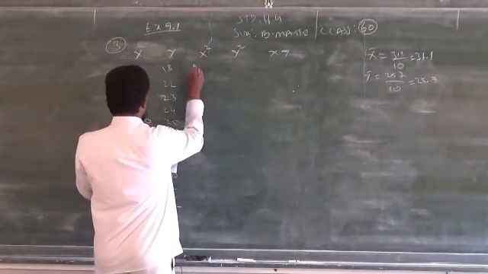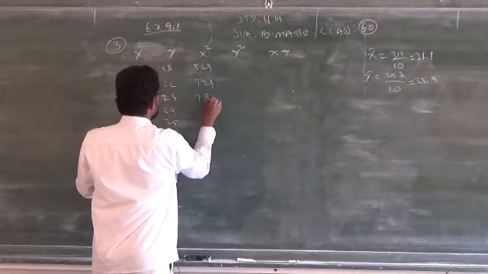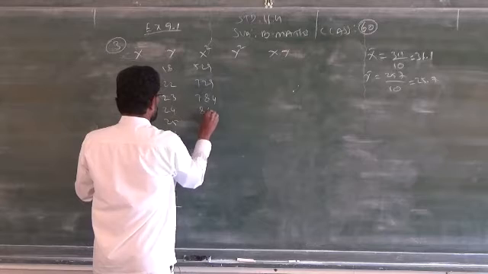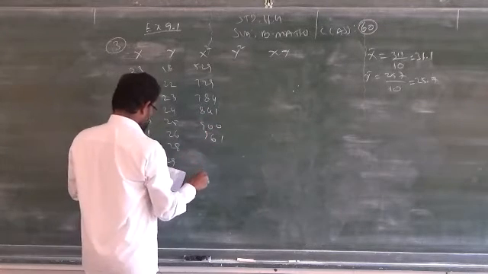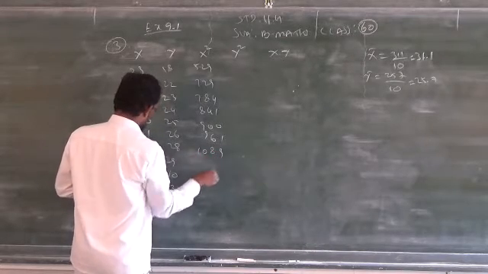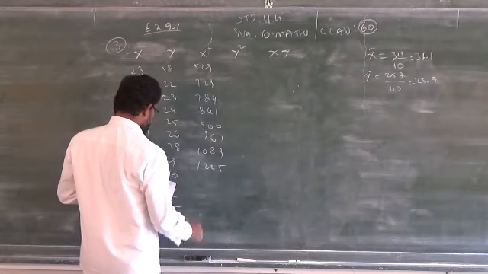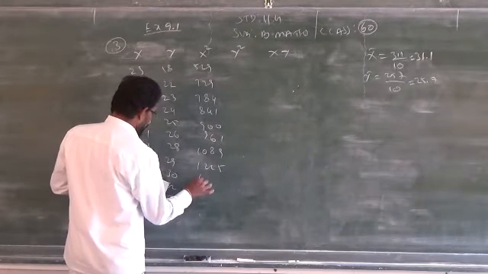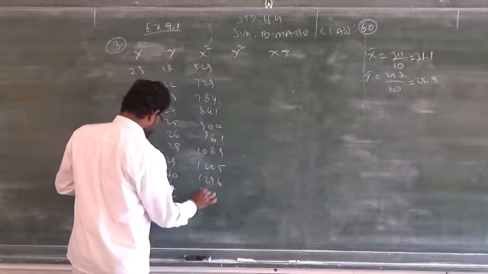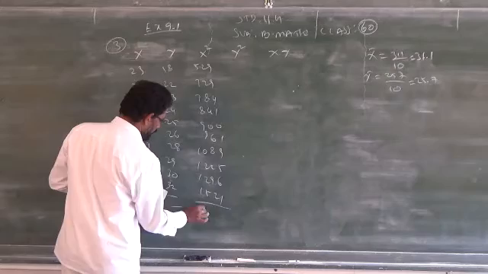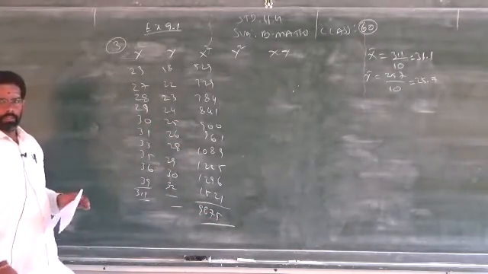That's the problem. So calculation will take more, this will take time also. So 8, 4, 1, 900, 961, 33 into 33, 1089, 35 into 35, that is 1225. Then 36 into 36 will get 1296, and 39 will give 1521. This total is 9875. So this will take more time, direct method.